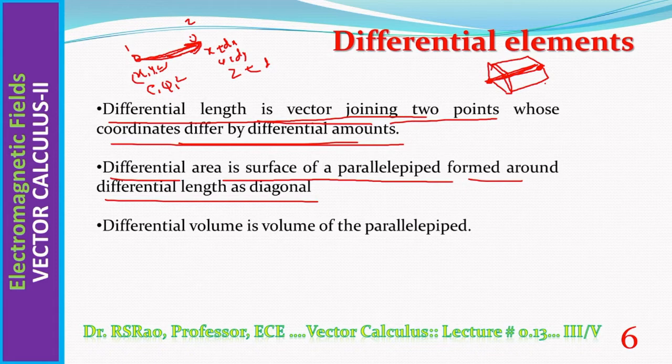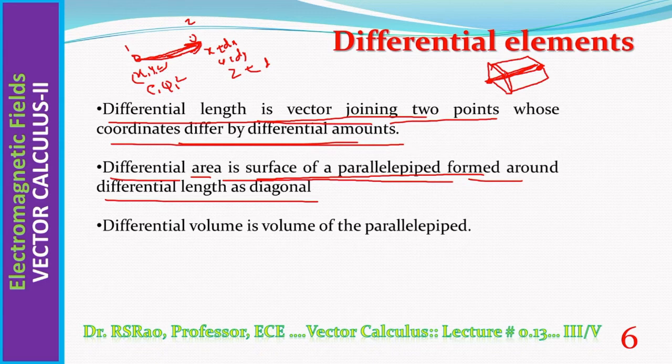Differential area is a vector. It can have components. They give 6 components. In the Cartesian system, one component is in the plus x direction, another in the minus x direction, one in plus y, another in minus y, one in plus z, another in minus z. Differential area is the surface of a parallelepiped. A parallelepiped is formed. It has a surface. This surface consists of 6 faces.